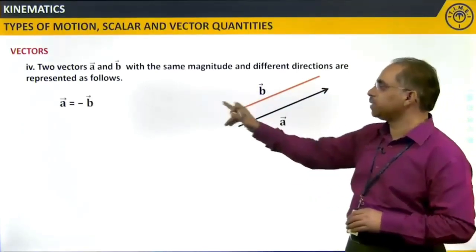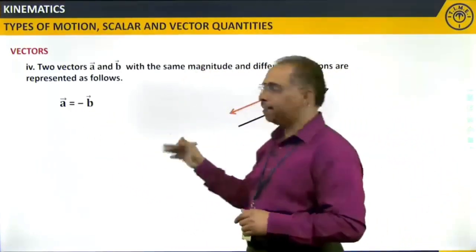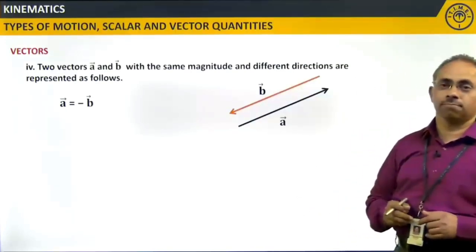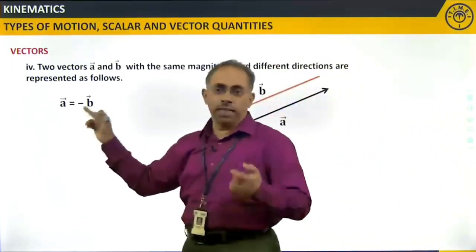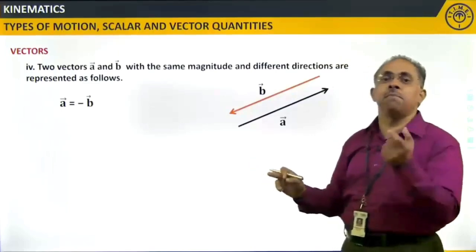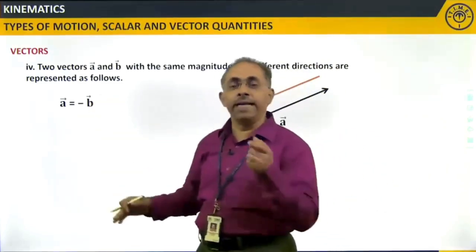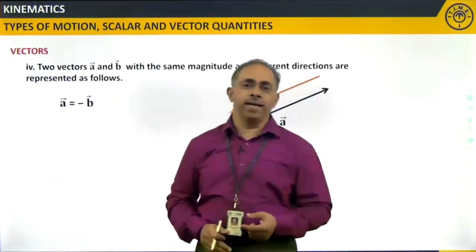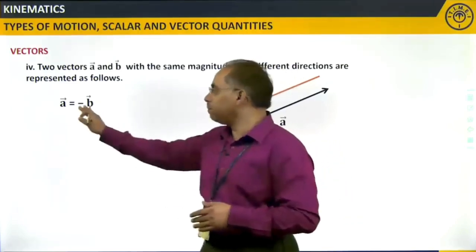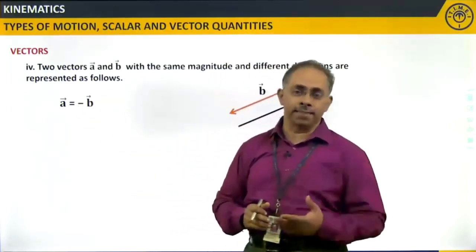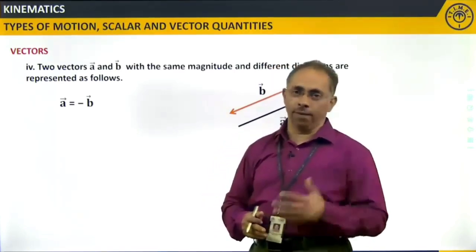Okay. So in such a case, we will say A is equal to minus B. When I say minus, this minus indicates the opposite direction. And what does the equal to symbolize? Equal to is nothing but representing the magnitude. When I write simply A is equal to minus B, it indicates that the magnitude of A and the magnitude of B are both equal, whereas the negative sign before B indicates that the direction of B is opposite to the direction of A.